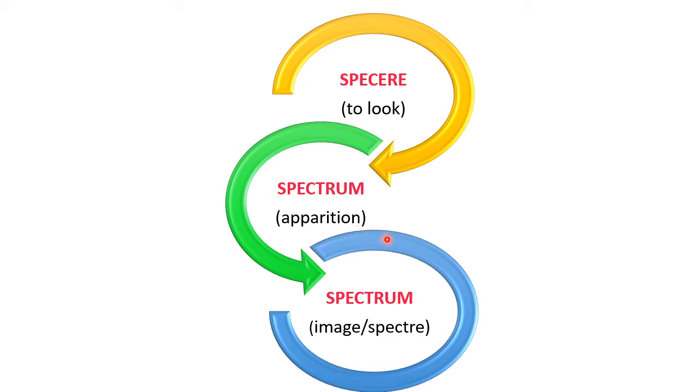And in the 17th century onwards, Sir Isaac Newton made this word more popular. The word spectrum means image or spectre. Spectre means a figure appearing or being visible. He started a special branch of physics known as optics. He made this word spectrum, and till today we use the same word. So this is the history or the origin of the word spectrum, how it has taken shape and importance. This is the information for you.